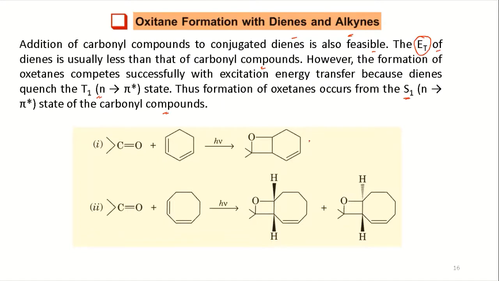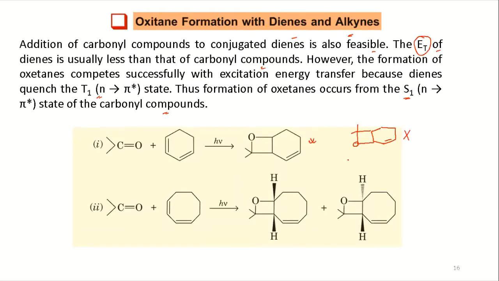We see the formation of this one. And the logic I have shown in the last slide, you can apply the same thing here, and you will find out why this is forming, why not this one, why not this one.